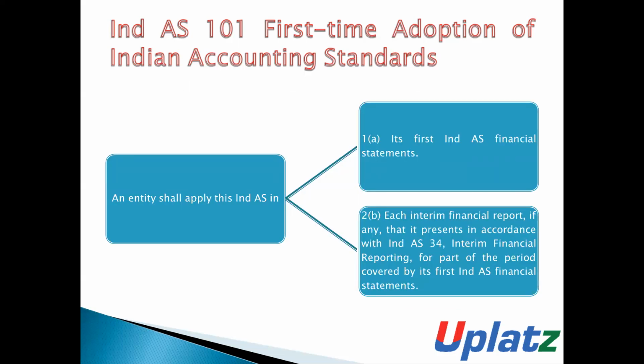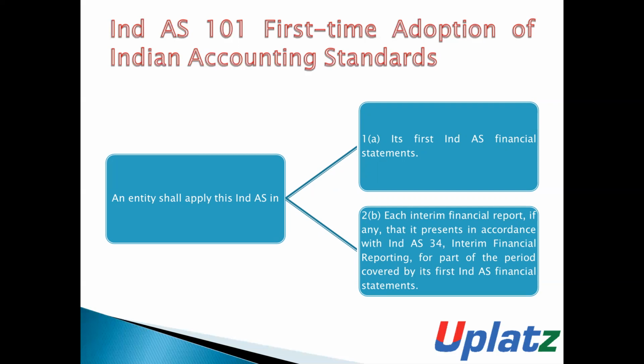An entity shall apply this IND AS in, number one, its first IND AS financial statements, and number two, each interim financial report, if any, that it presents in accordance with IND AS 34 Interim Financial Reporting for the part of the period which is covered by its first IND AS financial statements.